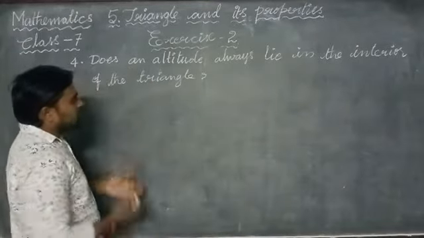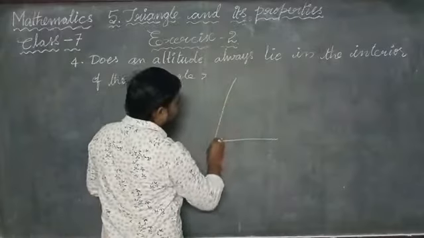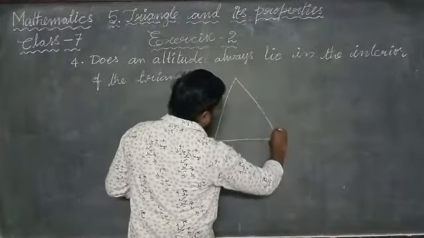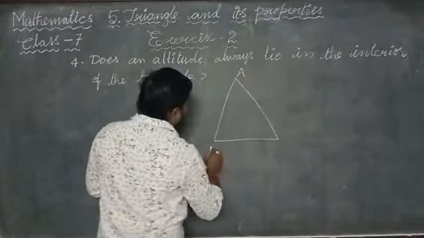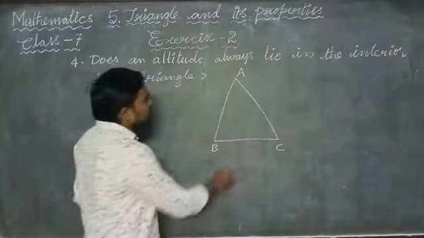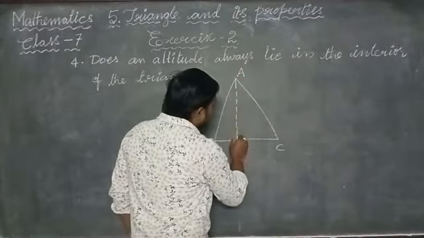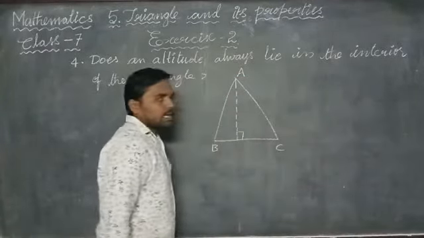Okay. Let us assume that it is the triangle ABC, and suppose this is an altitude of the triangle.